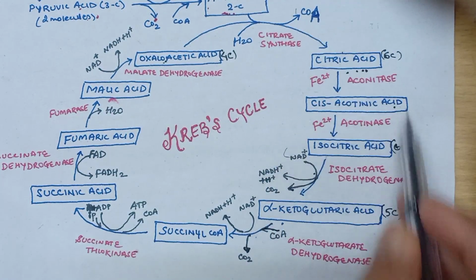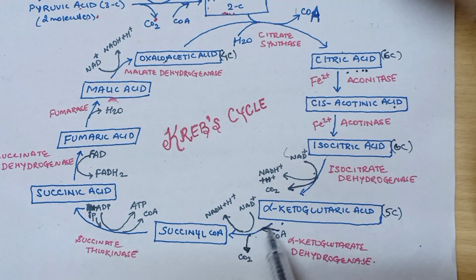Now this coenzyme A will enter into this reaction to form succinyl coenzyme A.